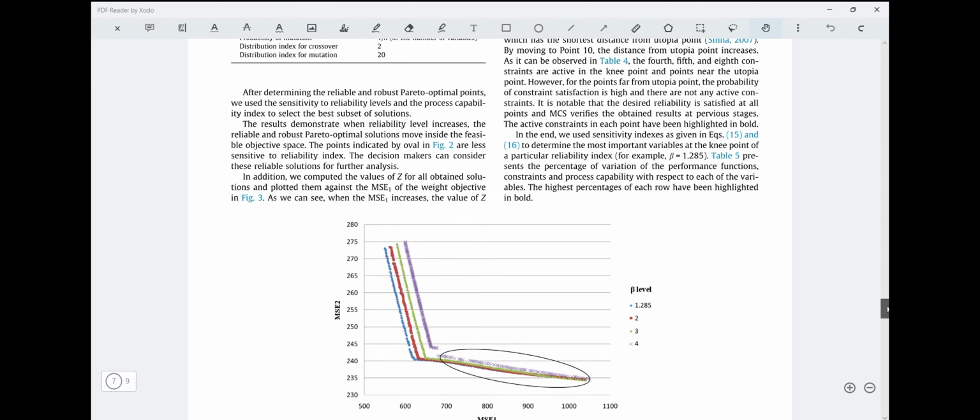In the end, we used the sensitivity indexes as shown in equations 15 and 16. The highest percentages of each row have been highlighted in bold, as we can see here.